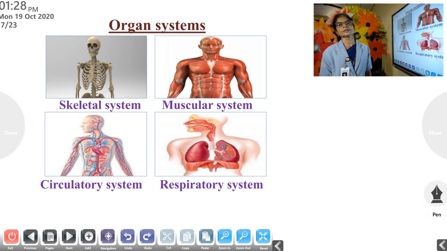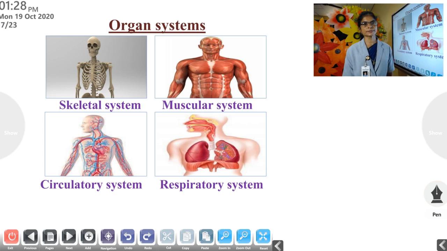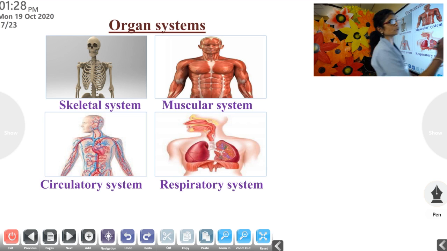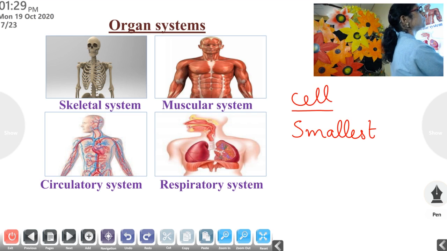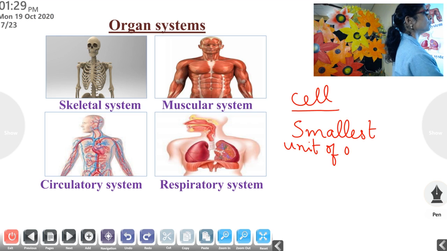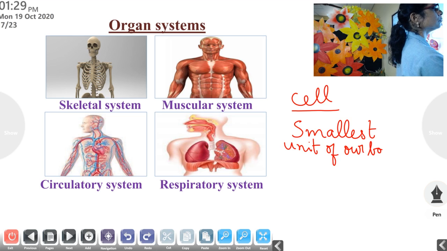Then next we are going to study about organ systems. In earlier classes you studied about cells. What is a cell? A cell is the functional unit of the body. It is the smallest unit of our body. Okay.